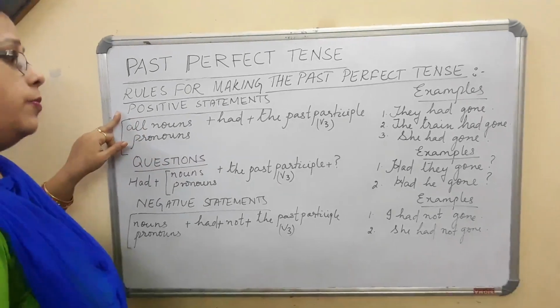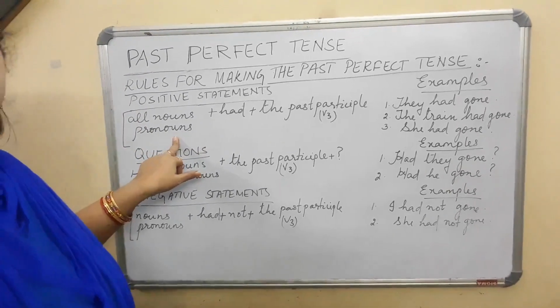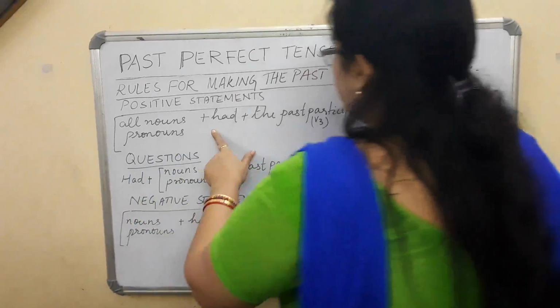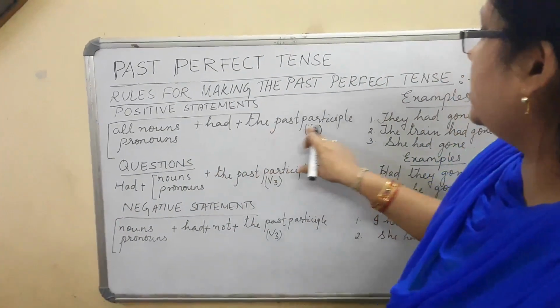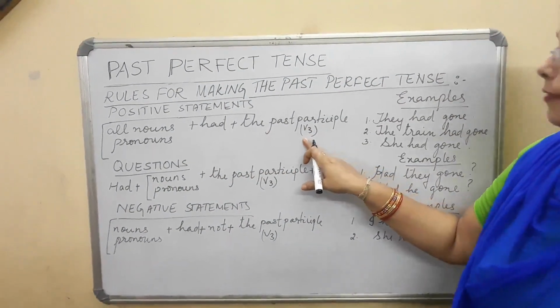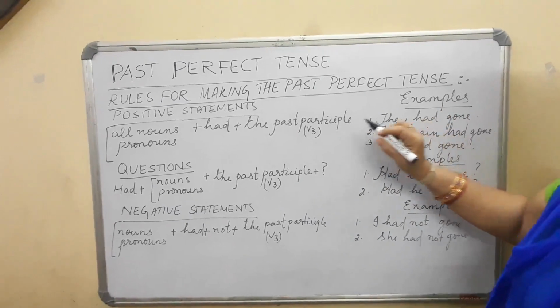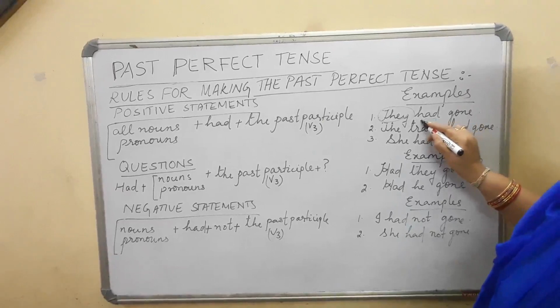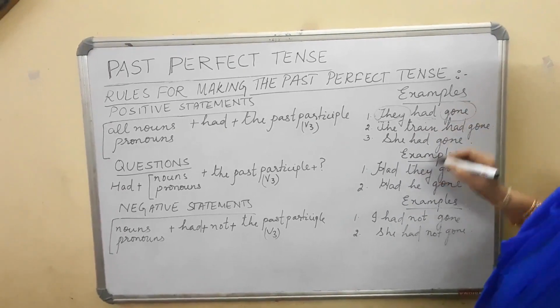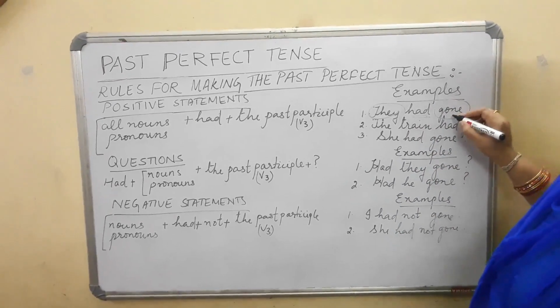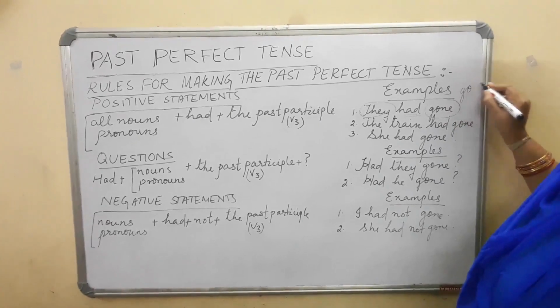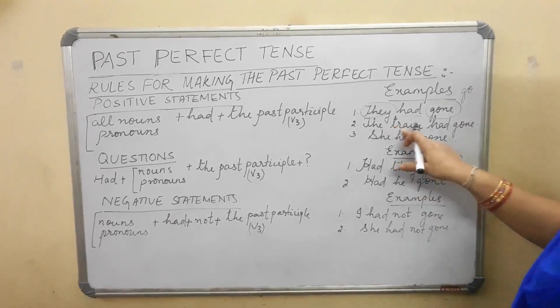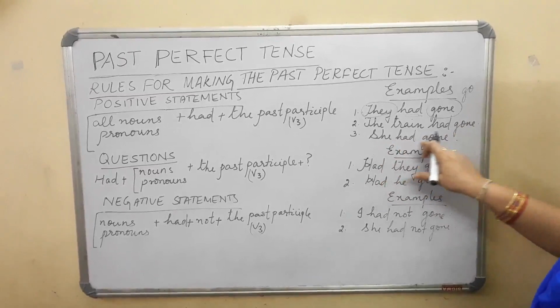First we'll discuss the positive statements, that is all nouns or pronouns plus had plus the past participle form, that is V3 form. Now what is this you see? All nouns or pronouns I have used here. They, had, this is plus had plus V3 form. Now what is the original verb for this? That is go. Go, went, gone. The train had gone, she had gone.